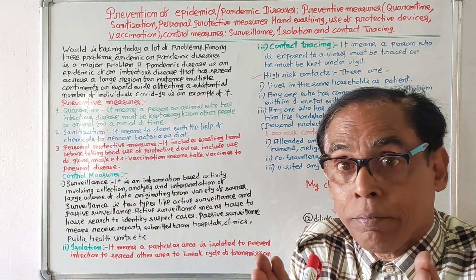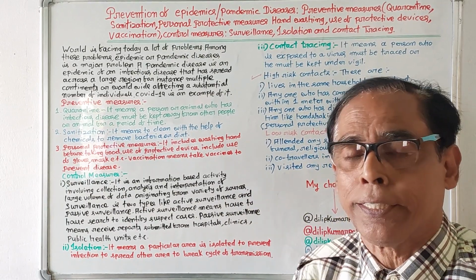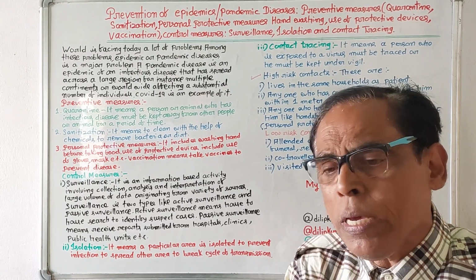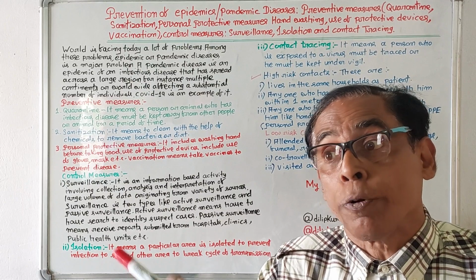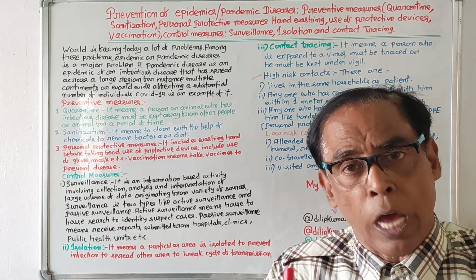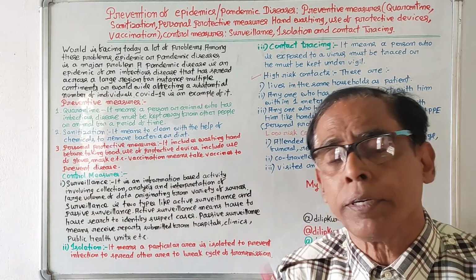And COVID-19 is an example of a pandemic disease. So we are clear what a pandemic disease is: a disease which will spread to different areas and affect people of different areas.